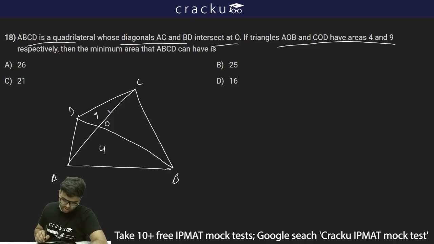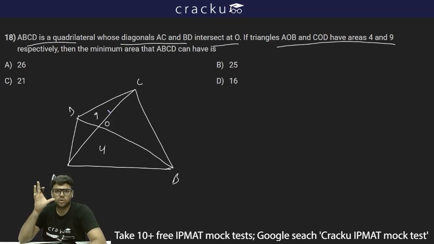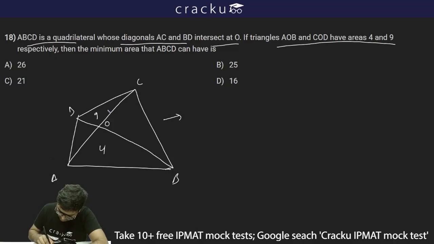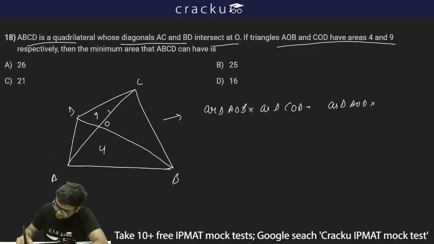Now there is one property for any quadrilateral: if the two diagonals intersect at O, then the quadrilateral will be divided into 4 triangles. The product of the areas of opposite triangles will be equal. So the area of triangle AOB times the area of triangle COD should be equal to the area of triangle AOD multiplied by the area of triangle BOC.